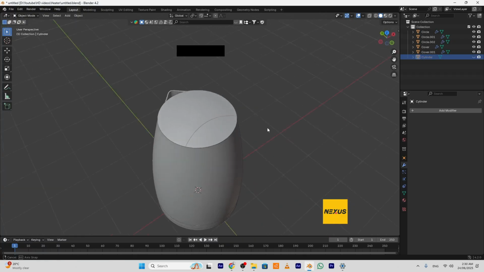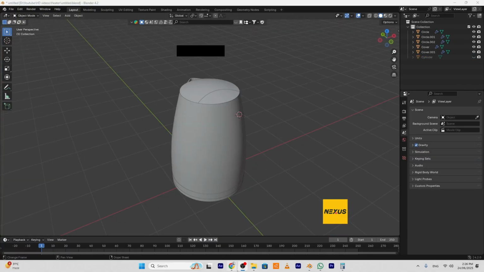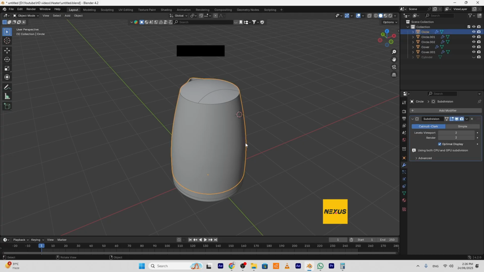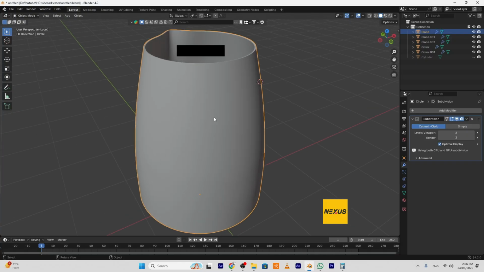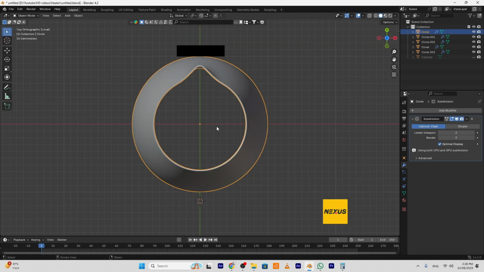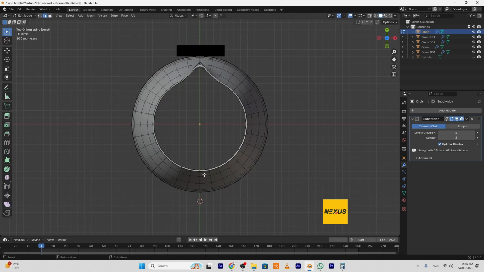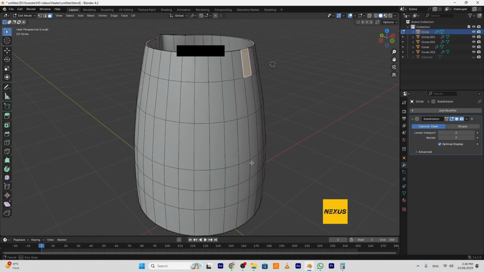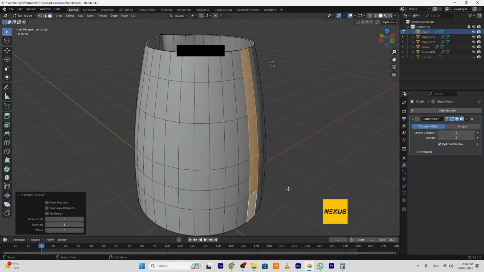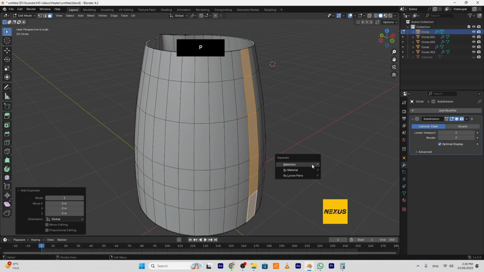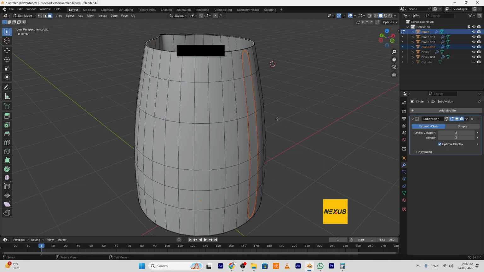Hide this again. Okay, so, hello everyone again. It's time to create the kettle handle. So, I will select this part, go to solo mode, then top view, edit mode. I will select this face, go to face selection, this face, press and hold control. I will duplicate this part, then separate it by pressing P.